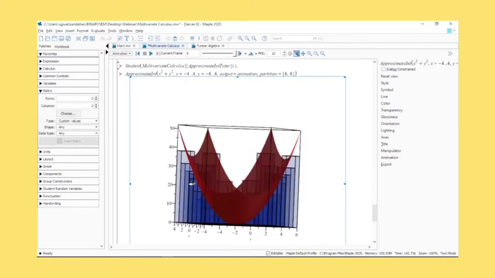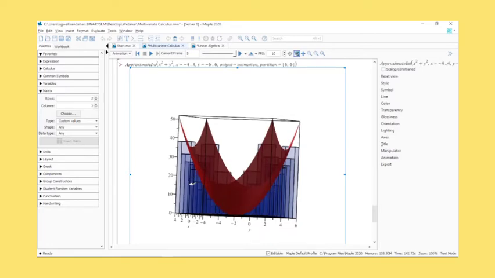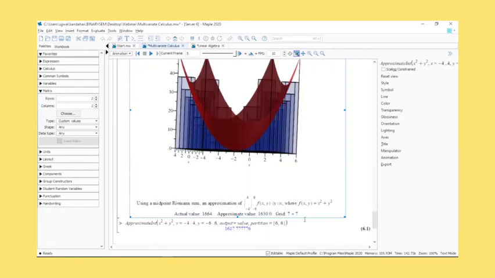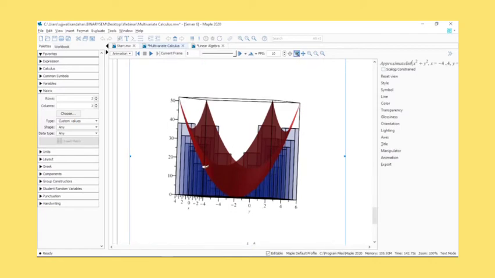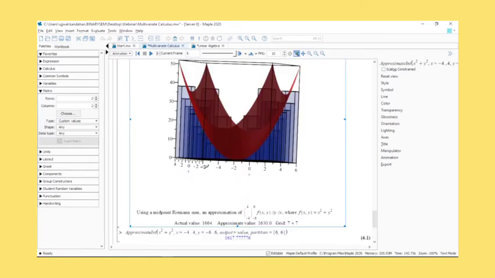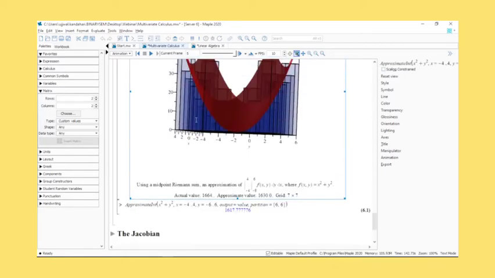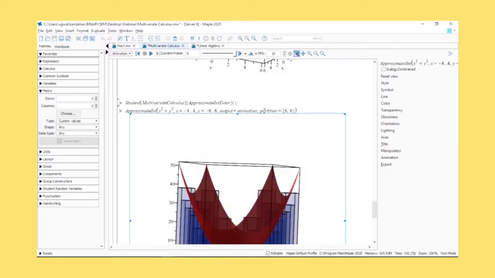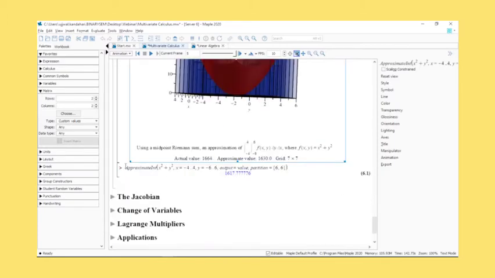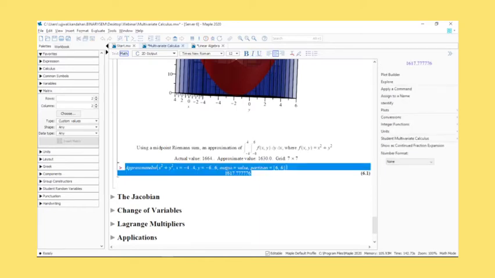Again, because it's an annotated plot, it's telling you it's a midpoint Riemann sum. It gives you the integral, the actual value, the approximate value, and the error. Everything can be computed and will be available to you inside the plot itself. Or you could have just gone for output equal to value, like it's been done here, and simply get the output as a value. If you don't need to worry about functions or anything else, you can simply get values as well.